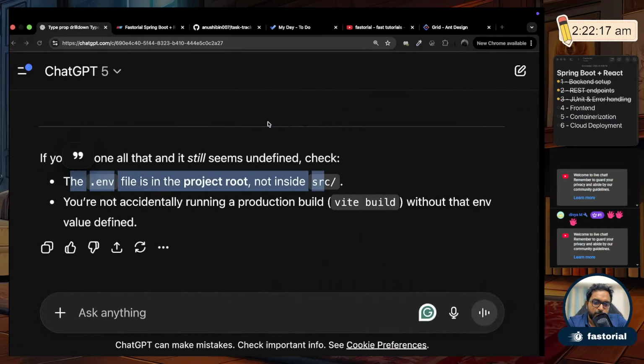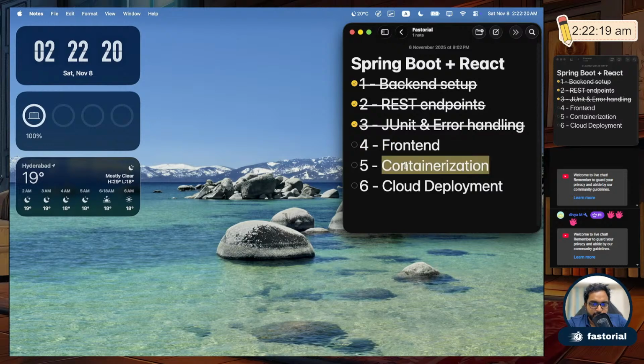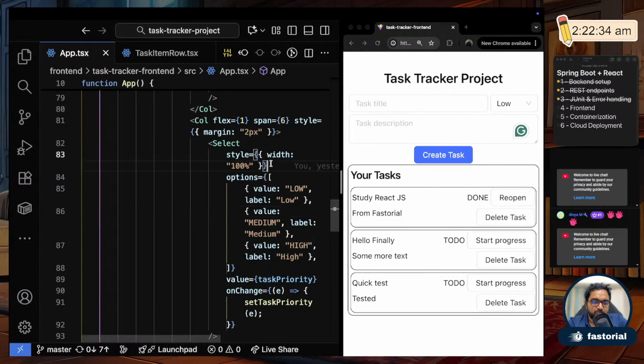Okay, so I'll stop this here. Tomorrow we will see how we can containerize this. Okay, first of all we'll use Docker to containerize this application, both the backend and the front end. That we'll do tomorrow. And then the next part we'll see how we can deploy this application in the cloud. Okay, so that you can show off your creation to the world.